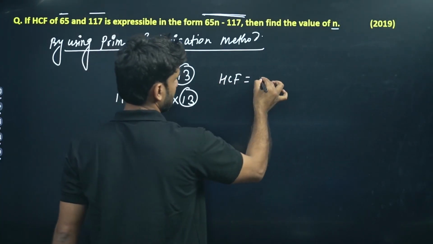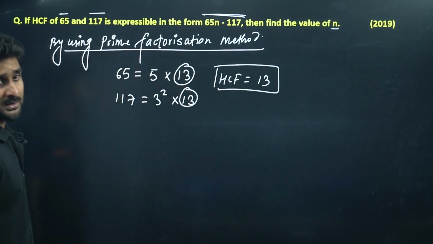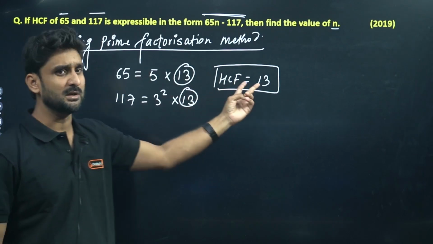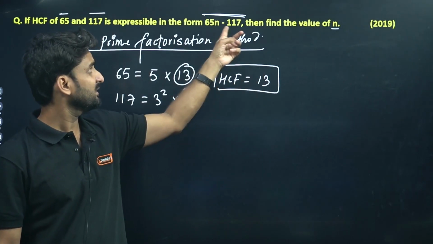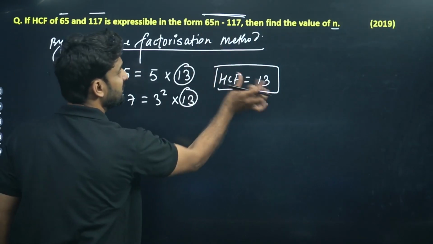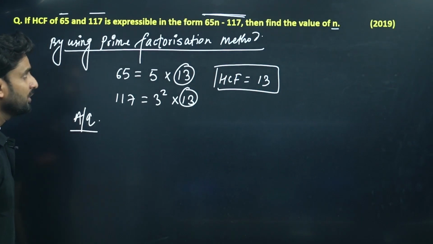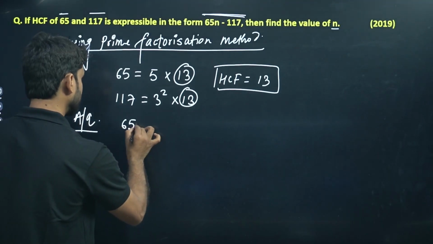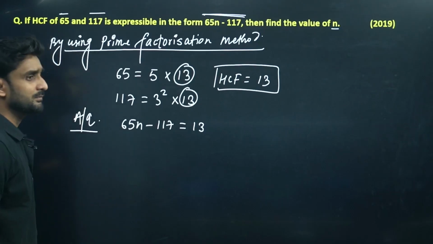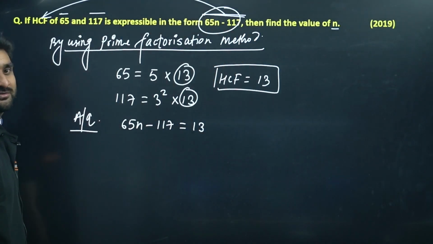HCF is 13. Okay. But here in this question, the HCF of these two numbers is not given as 13. What is given is in the form of an equation here. There is an equation, so we can equate this expression. So according to the question, we can write 65n minus 117 is equals to 13. Because this format is the HCF here.